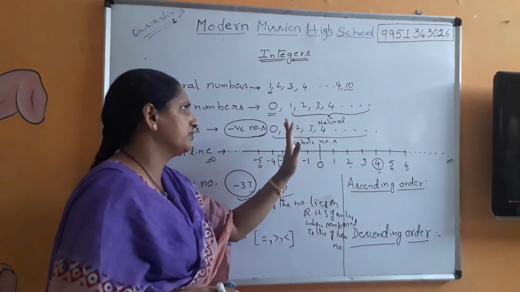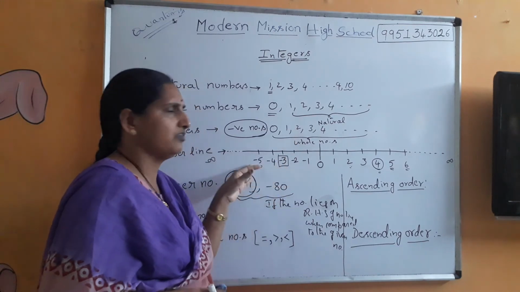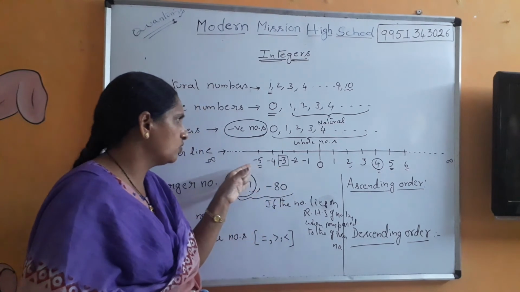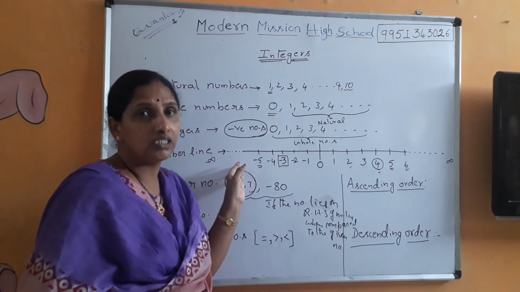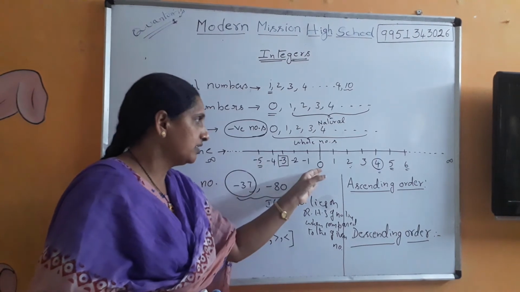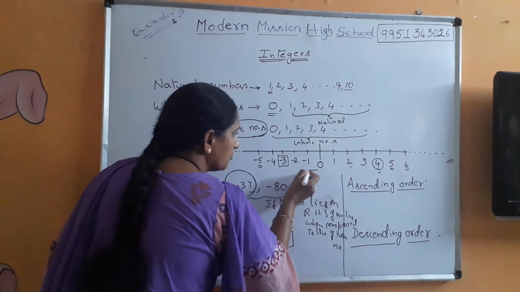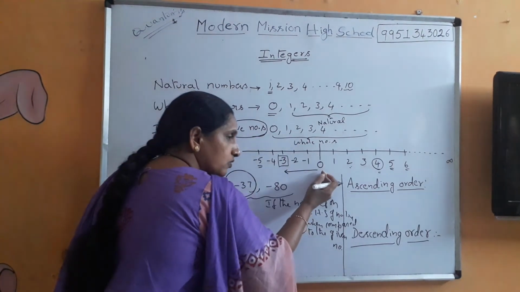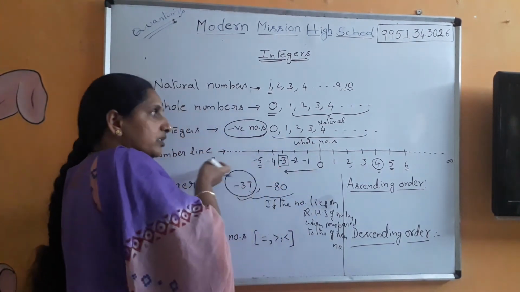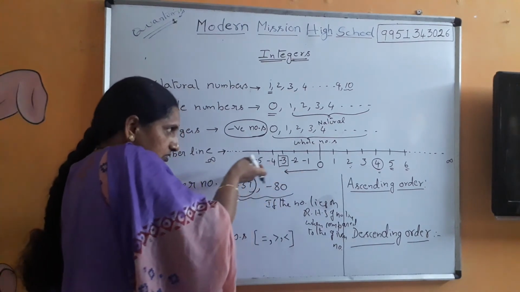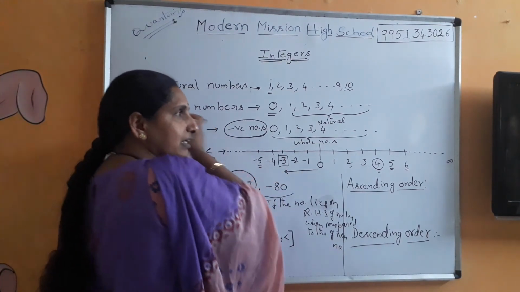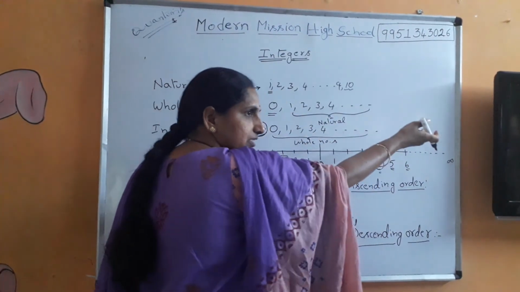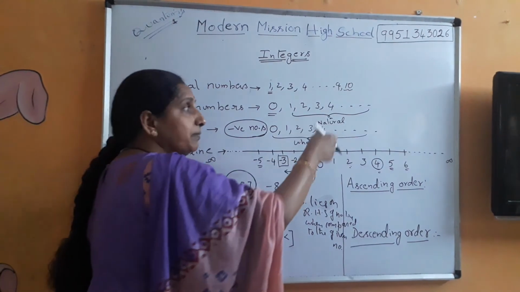Or simply try to remember that on the negative scale, whenever you are moving away from 0, the value decreases, because you are moving in the opposite direction on the number line. From 0, when you are moving backward, the values are decreasing. We always write numbers forward, so the value of the number increases.